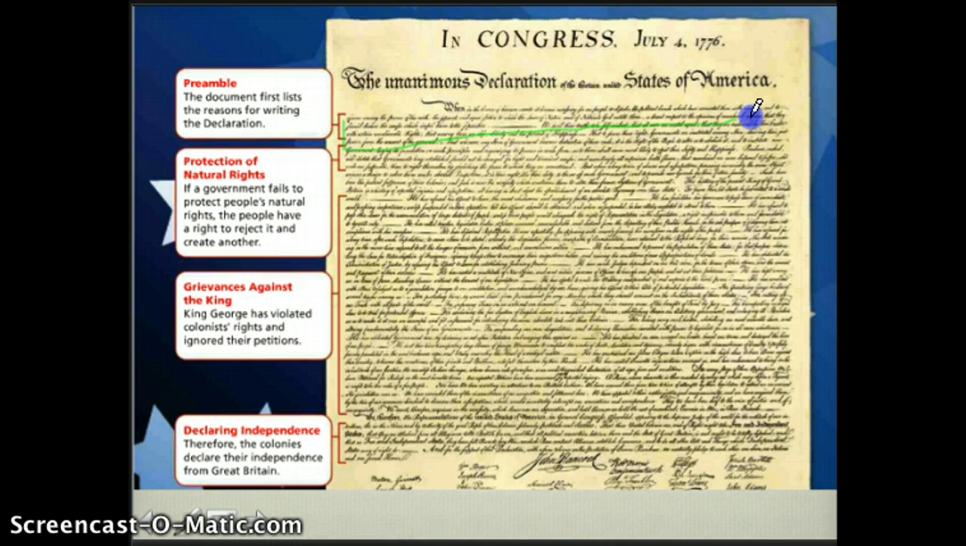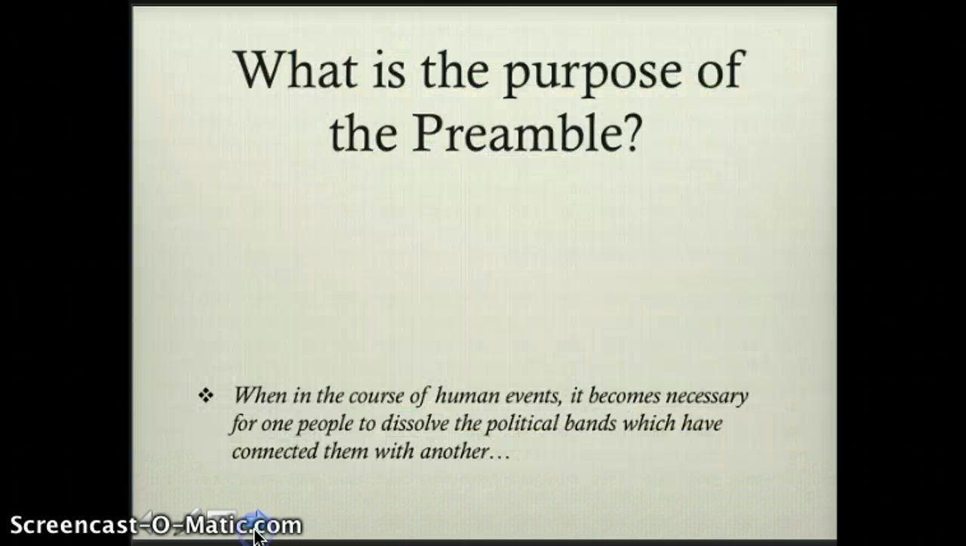This first section is the preamble. Then you have those protections of natural rights all here. The longest section is the grievances, or the complaints against the king. And remember what we've been studying, they had a lot of reasons to complain. The final section is that declaring of independence. And then there are the signatures. And nice and large, you can see John Hancock's signature there.